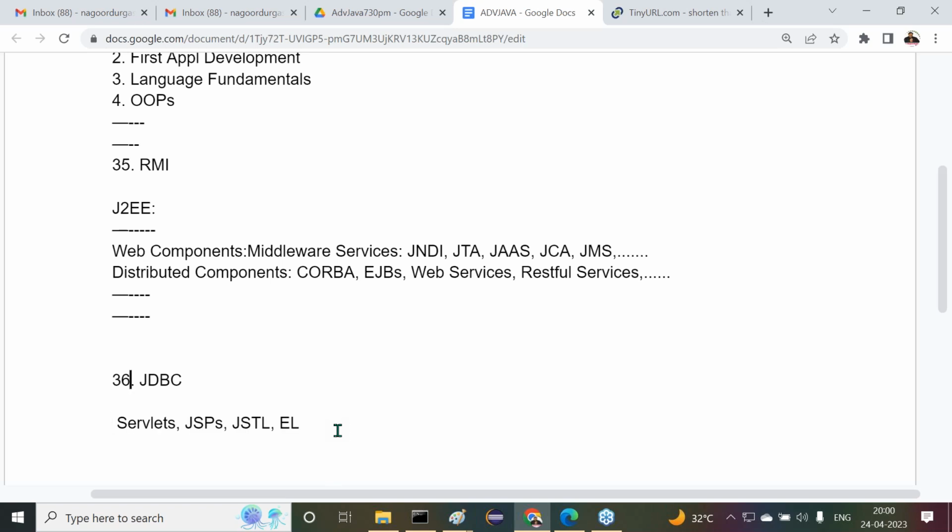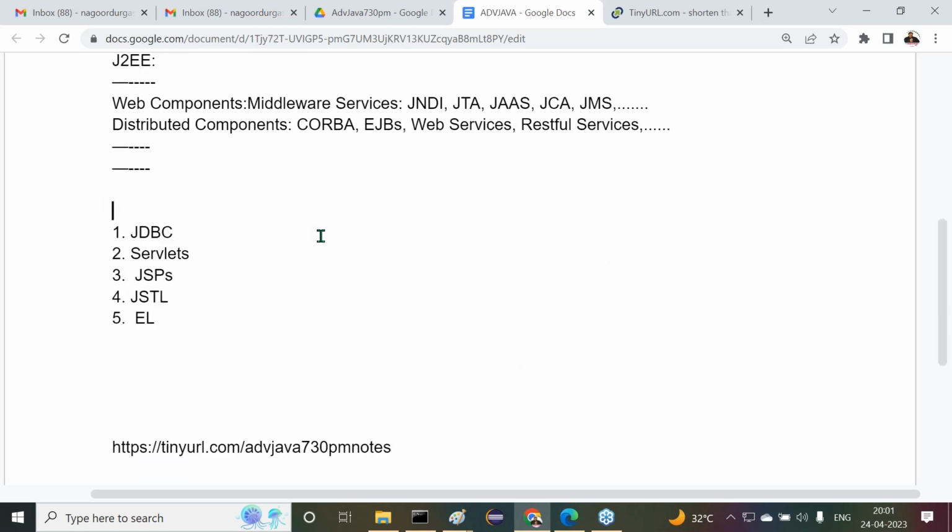In all these courses, first one is JDBC. Next in the sequence, they gathered web technologies from J2EE, like servlets, then third, JSPs, fourth, JSTL, and fifth, expression language.